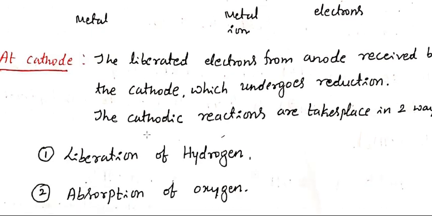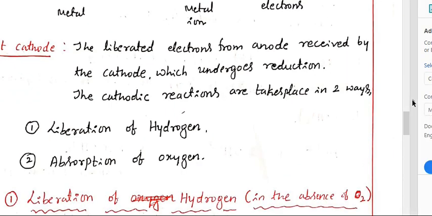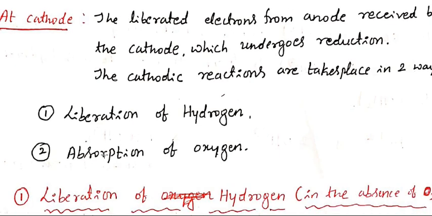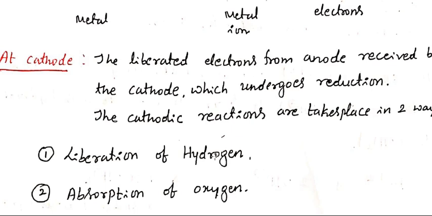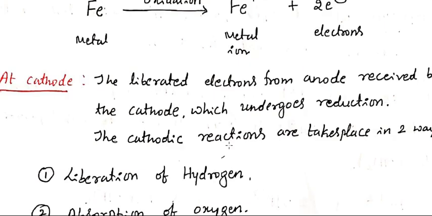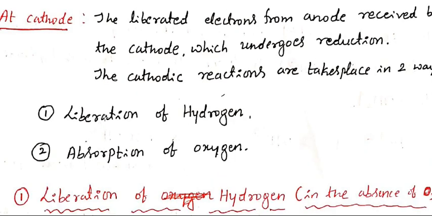Here you see that the liberated electrons from the anode are received by the cathode, which undergoes reduction. The cathodic reactions take place in 2 ways: one is liberation of hydrogen, and another is absorption of oxygen. See here, you can observe that. The oxidation reaction happens in only one way at the anode, but reduction takes place in 2 ways: either liberation of hydrogen or absorption of oxygen.